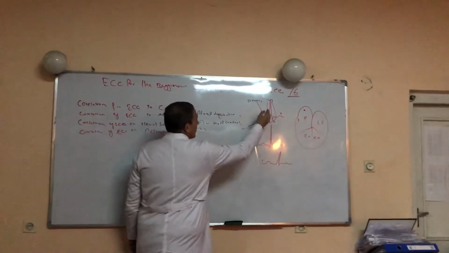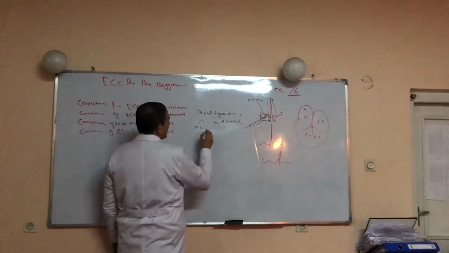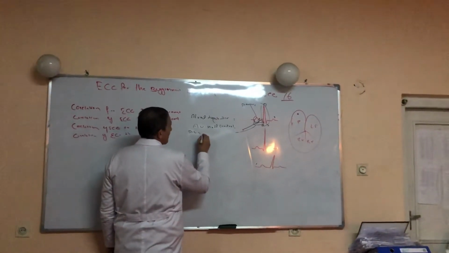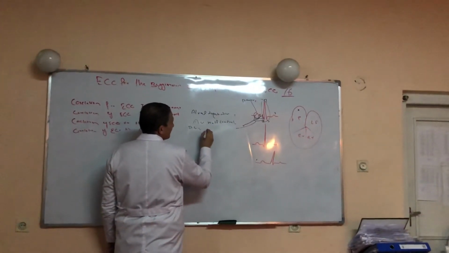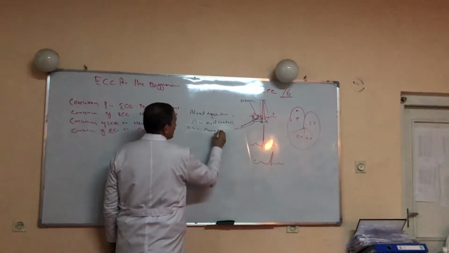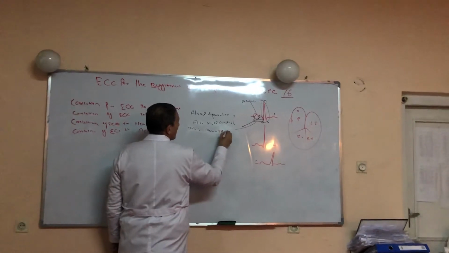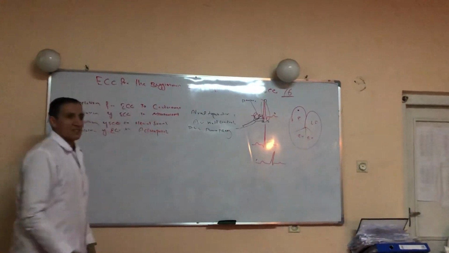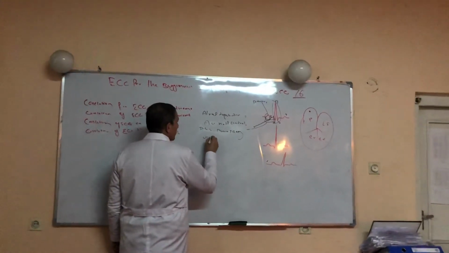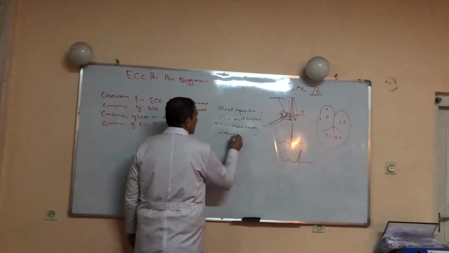The second, large, strong wave: what is the QRS complex representing? Complete ventricular depolarization. The QRS complex is the representation of ventricular depolarization.